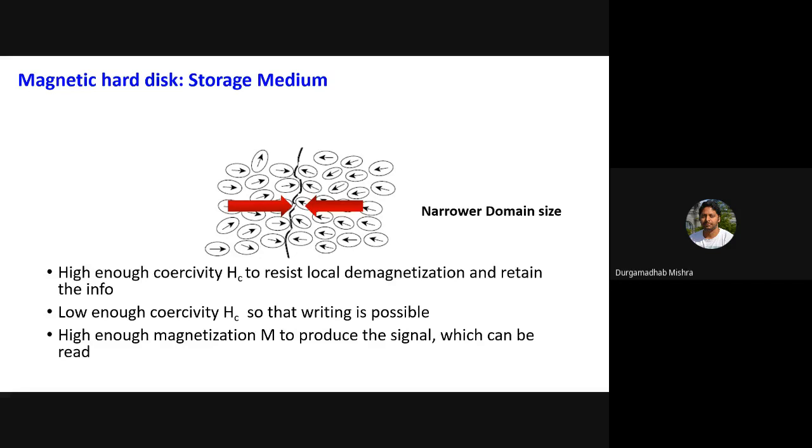If the volume is less, obviously the magnetization will be less, because it is related to your volume. So the magnetic signal is small, and therefore it will be difficult to read the information as well. There are several things one has to take care of.